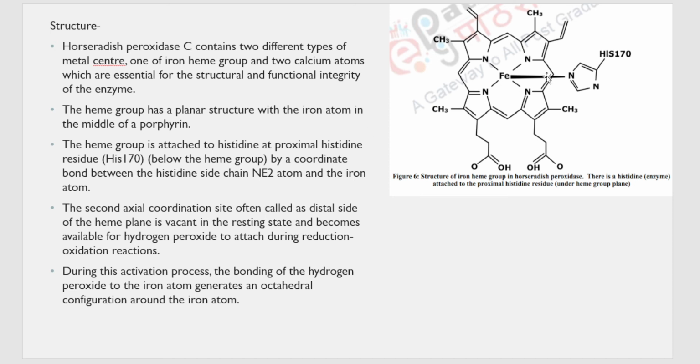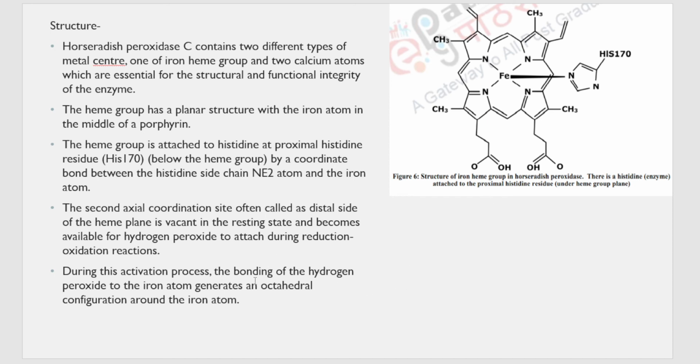And you know that iron has one more coordination site, the second axial coordination site, often called the distal site of the heme protein. It is left vacant. So iron's sixth coordination site is vacant. And why is it kept vacant? It is kept vacant for the hydrogen peroxide to be attached during the oxidation reduction reaction.